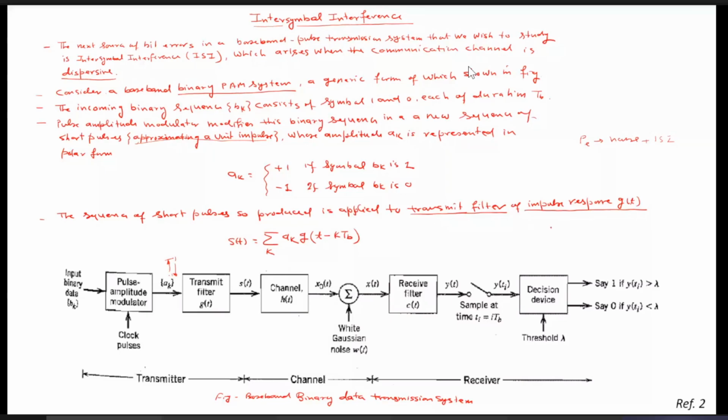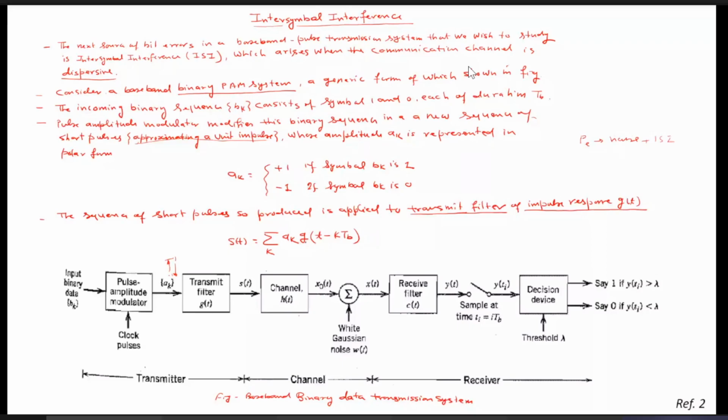It means that it is just summing the delayed or advanced versions of the transmit filter response when this A_k appears, multiplied by this A_k. So corresponding to the first pulse, this is A_0. A_0 may be plus 1 or minus 1 depending upon b_k, whether b_k is 0 or 1, and then g(t).